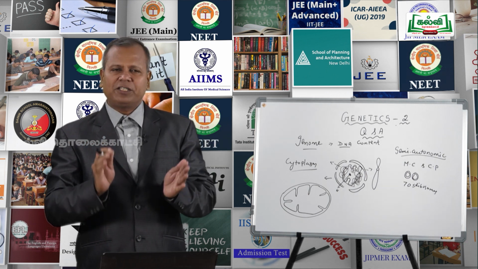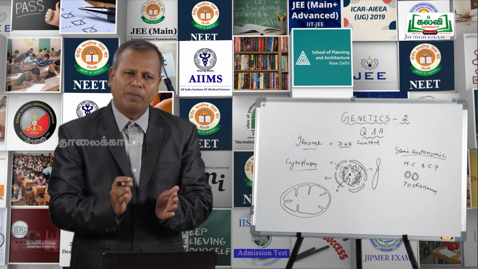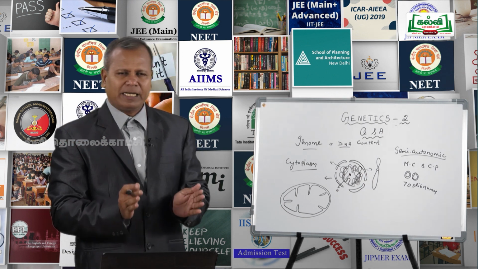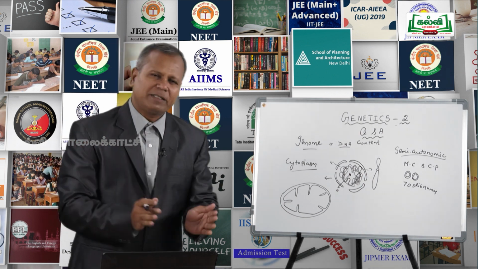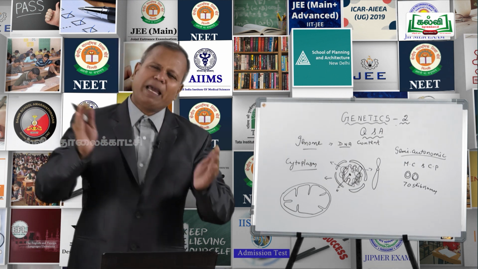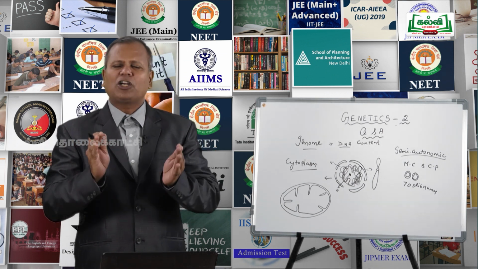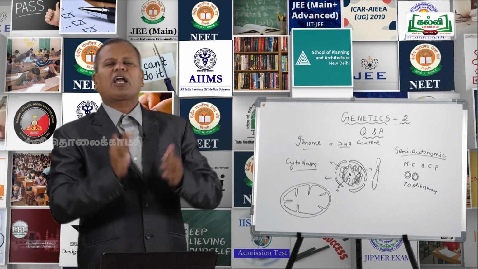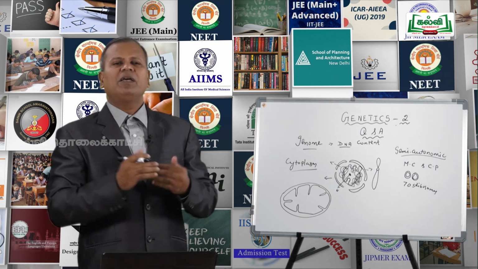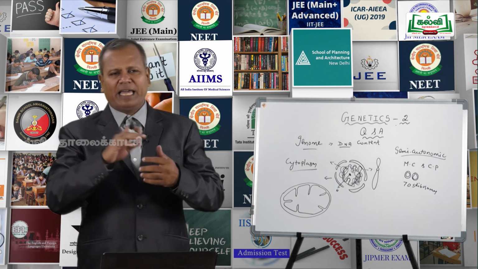So a simple definition: if the genes present in the cytoplasm, or DNA present in the mitochondria, or DNA present in the chloroplastid controls the body character or the character of an organism, it is said to be cytoplasmic inheritance.